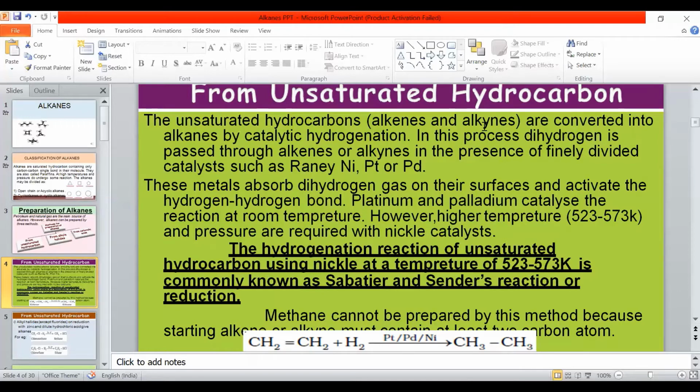So here we see the reaction. CH2=CH2, that is ethylene, and hydrogen is added. In the presence of platinum, palladium, or nickel, we get alkane. The simple method is this, nothing more in it.